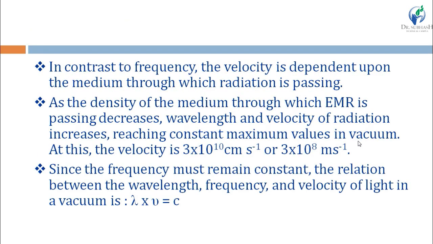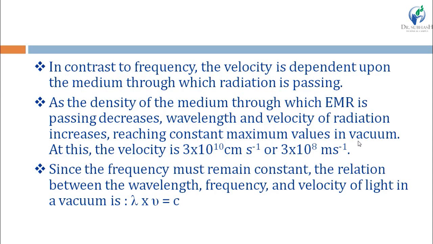Now in contrast to frequency, the velocity is dependent upon the medium through which radiation is passing. Frequency is independent, but velocity is dependent upon the medium through which radiation is passing. As the density of the medium through which EMR is passing decreases, wavelength and velocity of radiation increase, reaching constant maximum values in vacuum. At this, the velocity is 3 x 10^10 centimeter per second or 3 x 10^8